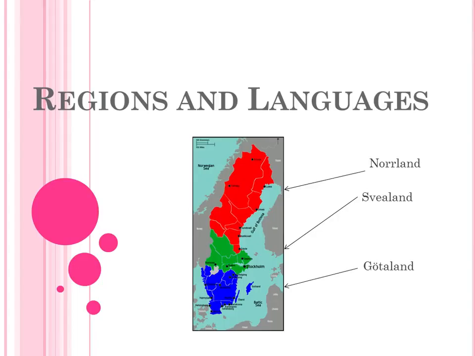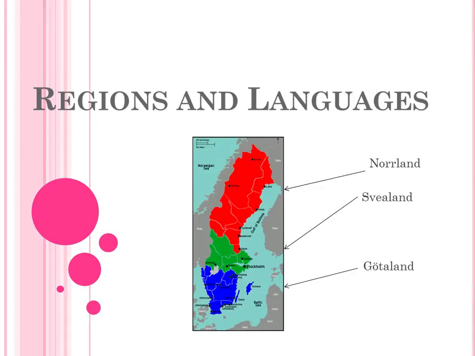Norrland has an area of about 261,000 square kilometers, which means 59% of Sweden's area. It has a population of about 1,200,000, which means only 12% of Sweden's inhabitants. And well, if you look at Norrland's low population density, you know why.